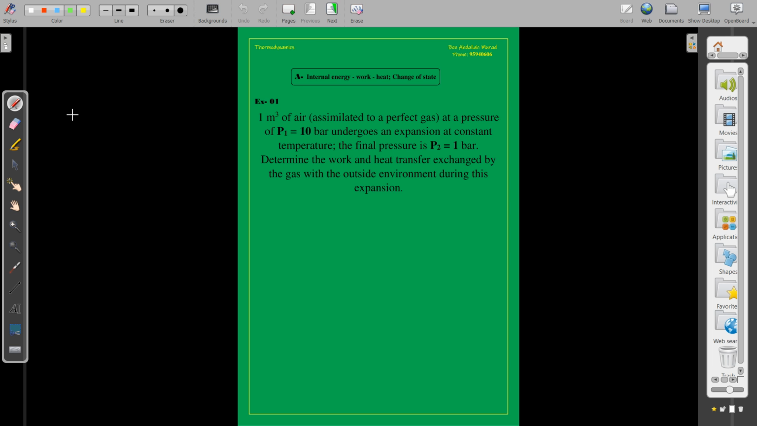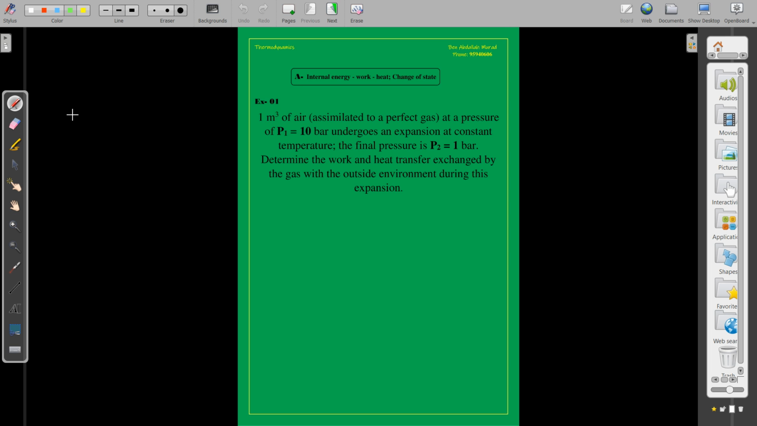First question, let's say 1 meter cube of air assimilated to a perfect gas, the ideal gas, at a pressure P1 of 10 bar. Pressure, the first pressure هي 10 bar, undergoes an expansion at a constant temperature. يعني في expansion, وهذه expansion معناته الvolume will increase. At a constant temperature means no change in the temperature from first to final. The final pressure P2 is equal to 1 bar.